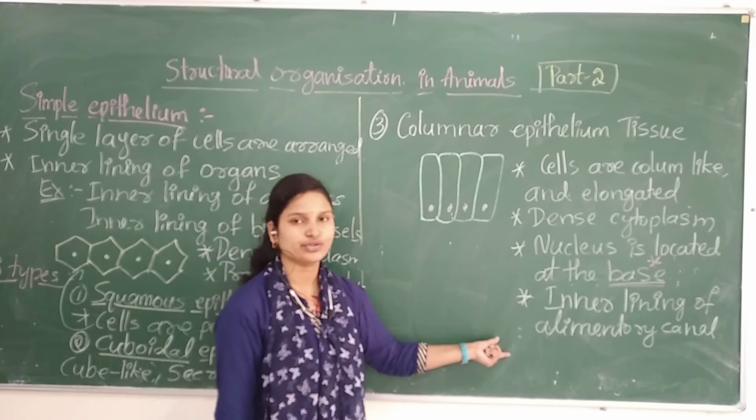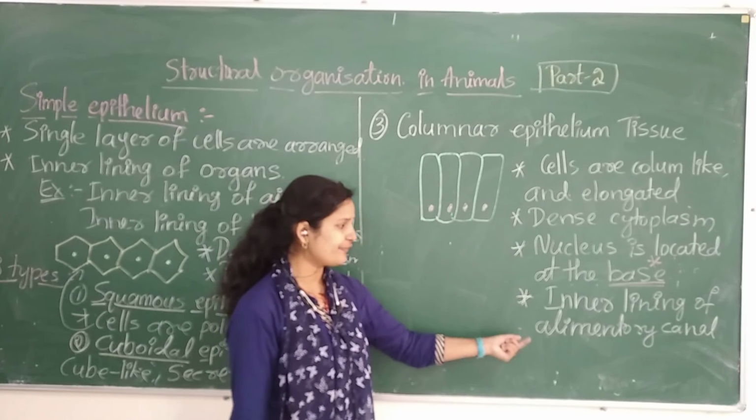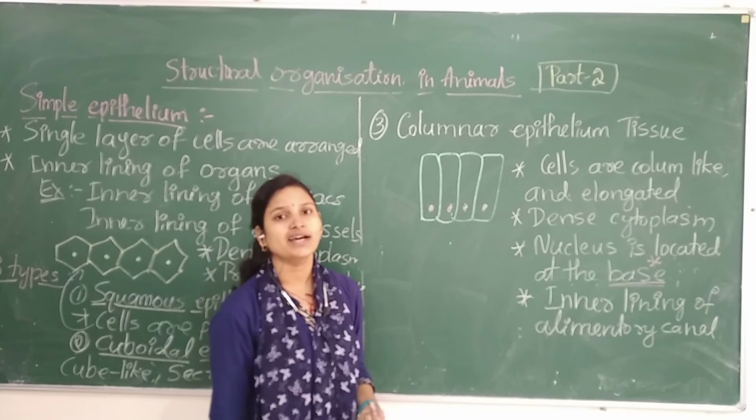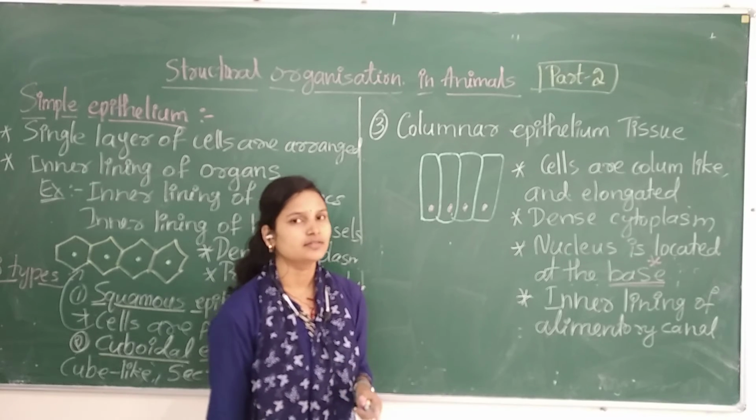In certain parts, also ducts, we can find this kind of columnar epithelial tissue.